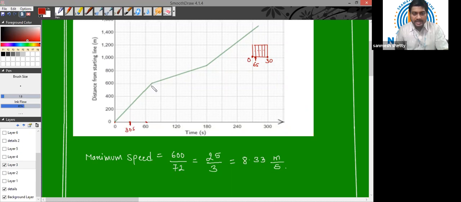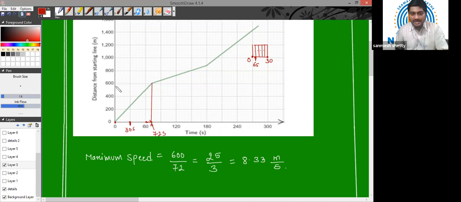So I can say that from 0 till this point, it has 60 and 2 subdivisions. 2 subdivisions means this point is 72 seconds. This particular point is 72 seconds. Now the graph is not that clear on my screen. Obviously, when you get your assignments, the graph will be very clear on that PDF, so you will be able to figure it out.